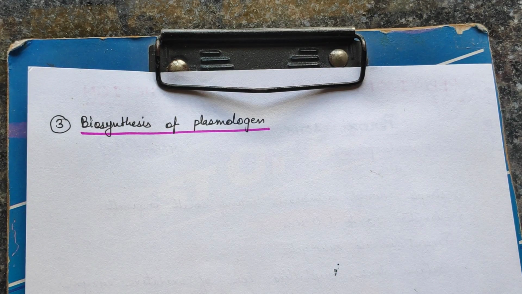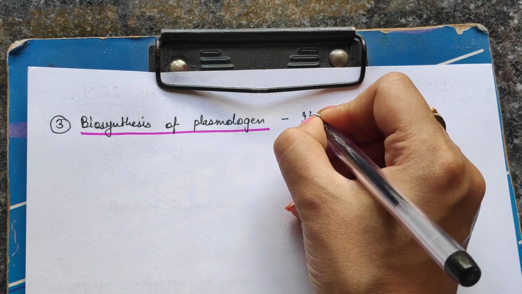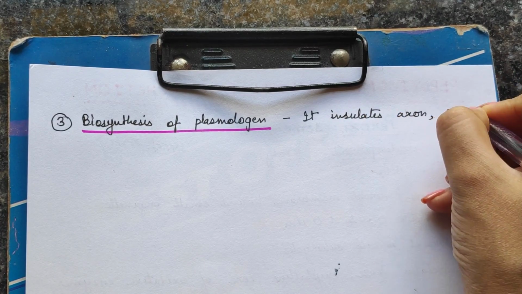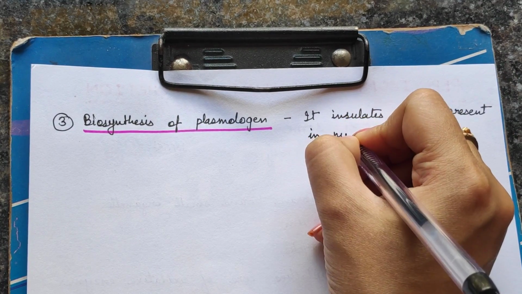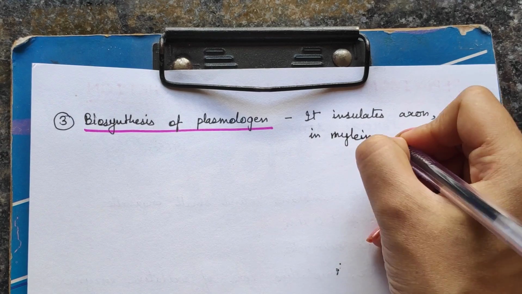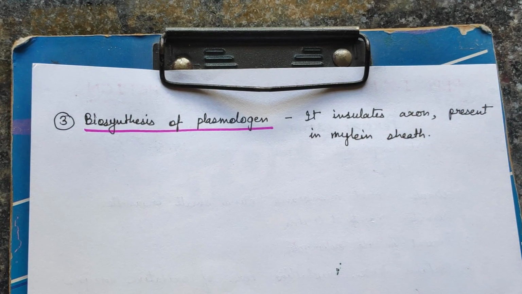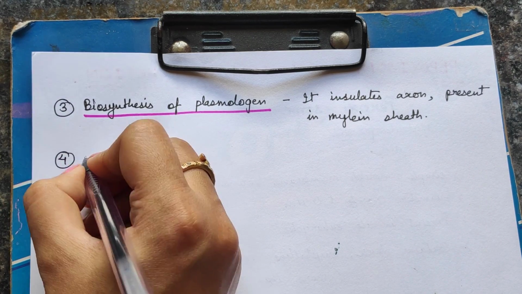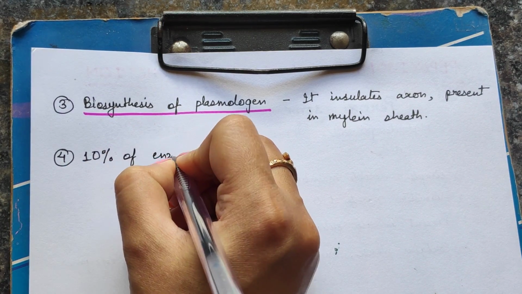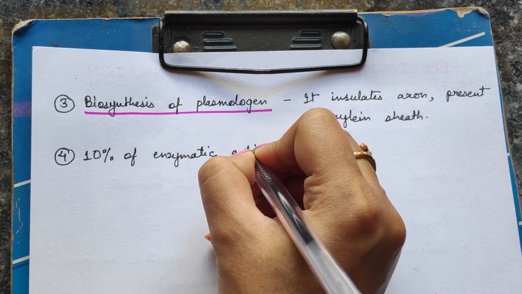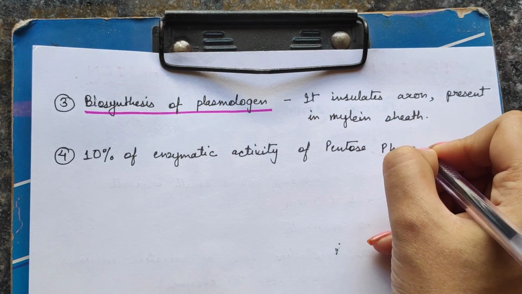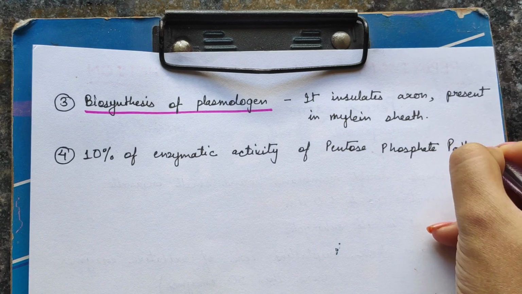Now the third function is that it can biosynthesize plasmalogen. Plasmalogen is actually a protein which is present in the myelin sheath of the axon. I hope you have studied about the axon in class 9th, 10th maybe. Neurons are the cells of the nervous system. They have axons, and axons are insulated by an insulating sheath called the myelin sheath, that has got plasmalogen.